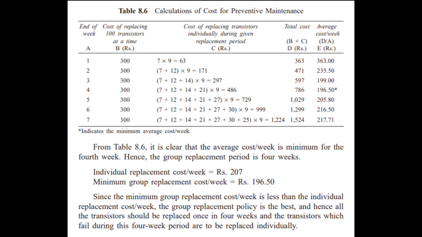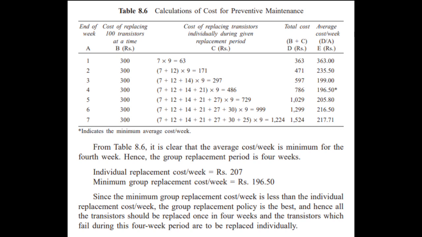So here's the table: calculation of cost per preventive maintenance. First column, A, is the end of week, 1 up to 7th week. Second column, B, is the cost of replacing 100 transistors at a time, rupees 300 in all. And the third column, C, is the cost of replacing transistors individually during the given replacement period. So 7 is our answer earlier, the value of N1, times the 9 rupees given in the problem, equals 63. Then N1 plus N2 times 9 equals 171.